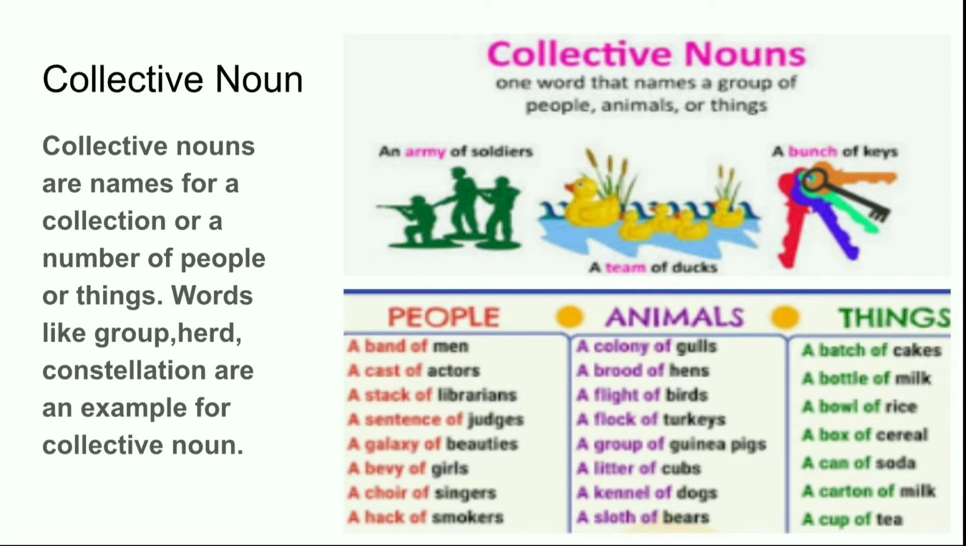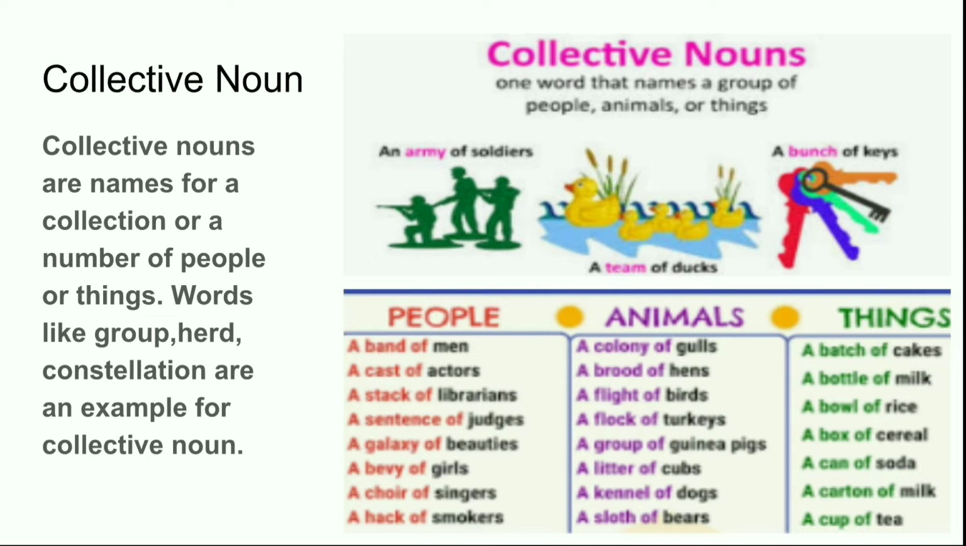For people, the collective nouns we can use are a band of men, a cast of actors, a stack of librarians, a sentence of judges, a galaxy of beauties, a bevy of girls, a choir of singers, a hack of smokers.